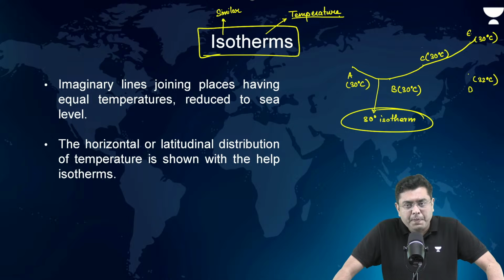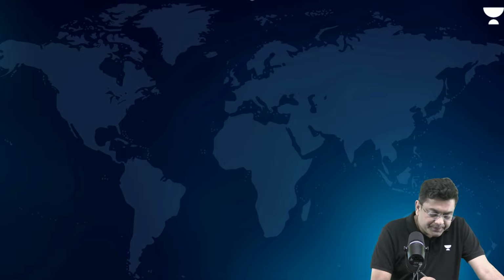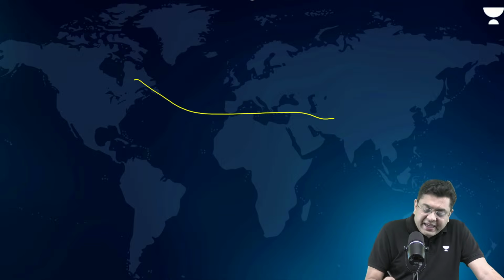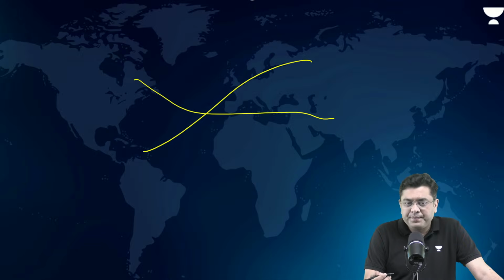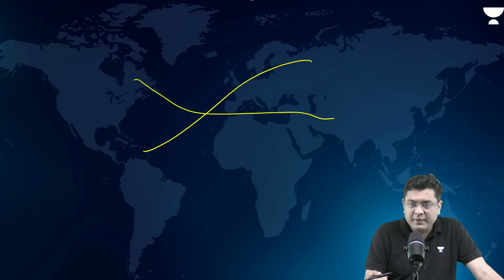isothermal image. Okay. Now, if I ask you a basic question, if I have an isotherm, can I have another isotherm which will crisscross it in the map? Can two isotherms crisscross each other? What do you think? The answer is no. Why?